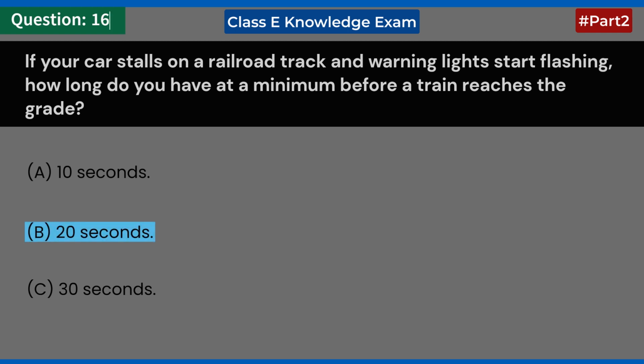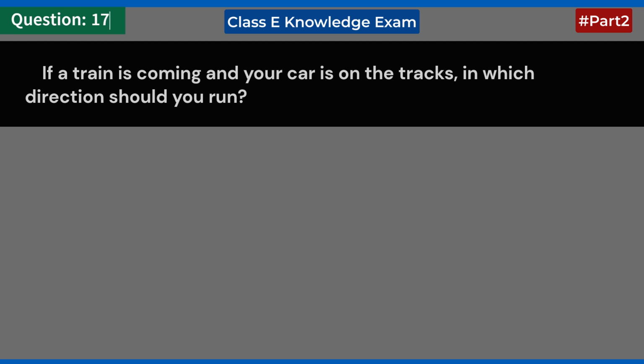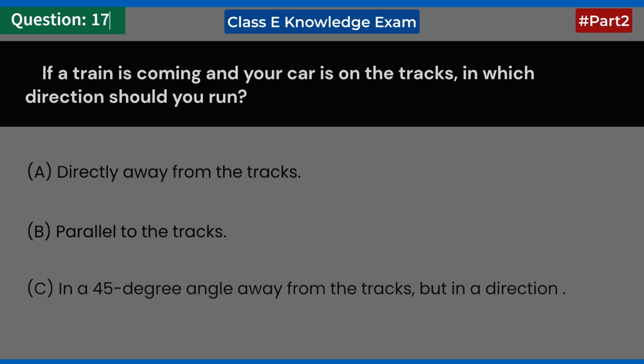If a train is coming and your car is on the tracks, in which direction should you run? A. Directly away from the tracks. B. Parallel to the tracks toward the train. C. In a 45-degree angle away from the tracks, but in the direction of the train.